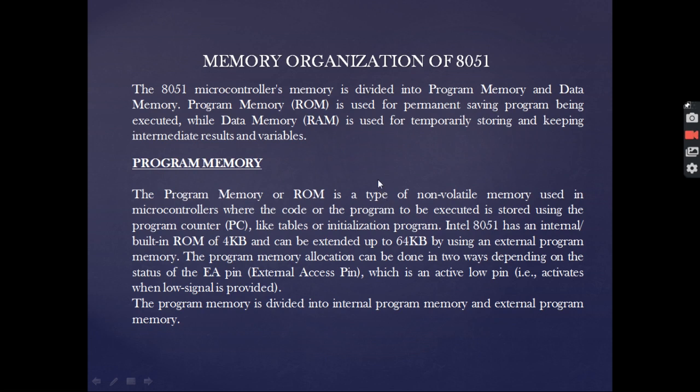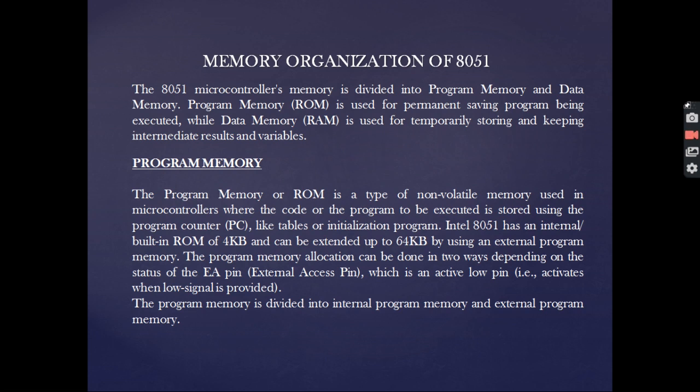Coming to the next slide is the memory organization of 8051. The 8051 microcontroller's memory is divided into the program memory and data memory. The program memory or ROM is used for permanently saving the program being executed, while the data memory, that is RAM, is used for temporarily storing and keeping the intermediate results and variables. Now let's learn about program memory. The program memory or ROM is a type of non-volatile memory used in microcontrollers where the code of the program to be executed is stored using the program counter, like tables or initialization program.